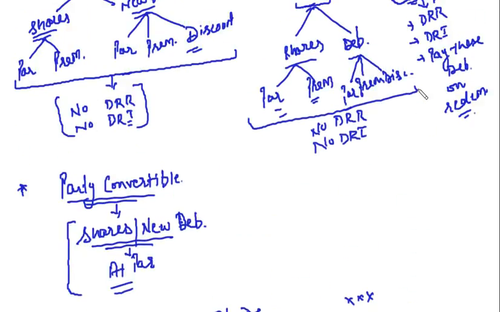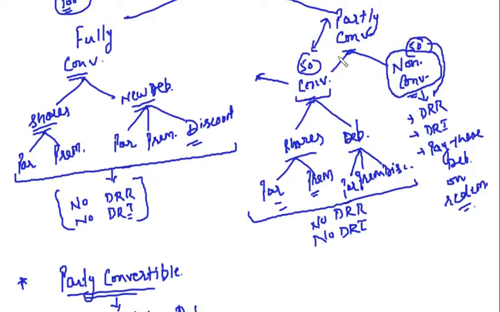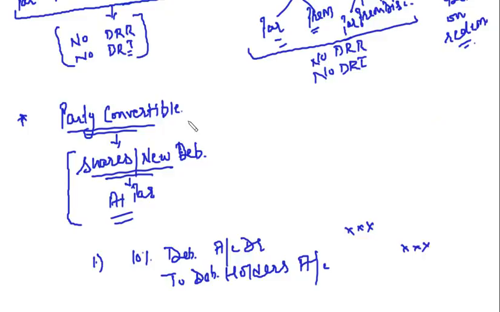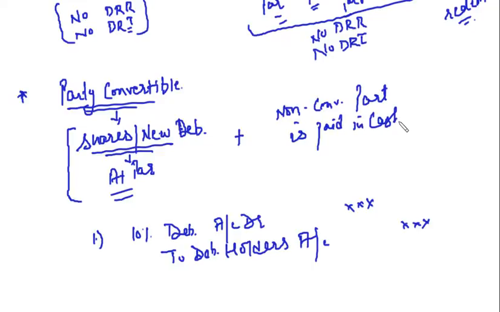Now you have to convert these debentures into shares or new debentures, and these shares or new debentures are being issued at par, and the non-convertible part will be paid. The condition is plus non-convertible part is paid in cash or bank. Clear? So the non-convertible part is being paid in cash or bank, and the convertible part is being converted into shares.